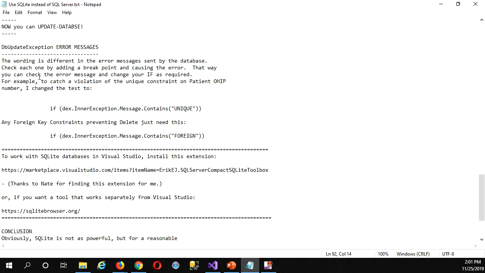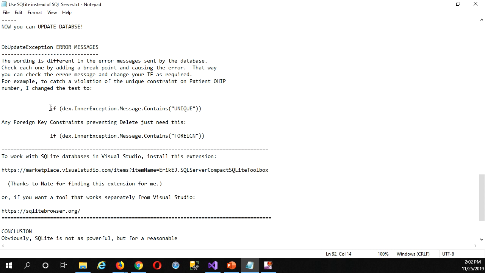That's what I did. And what I noticed is that pretty much all the ones that are to do with any unique constraint, if you look in the message for the word unique, you'll find it. If it's a foreign key constraint, like you've got a situation with parent-child records and you don't have cascade deletes, you go to delete a doctor with patients, right? Then it will say foreign key, but I'm happy just to look for the word foreign, right? So just by a couple quick changes, then we'll have our logic in place to actually catch the specific error and be able to give specific feedback for exactly what's going on, right?